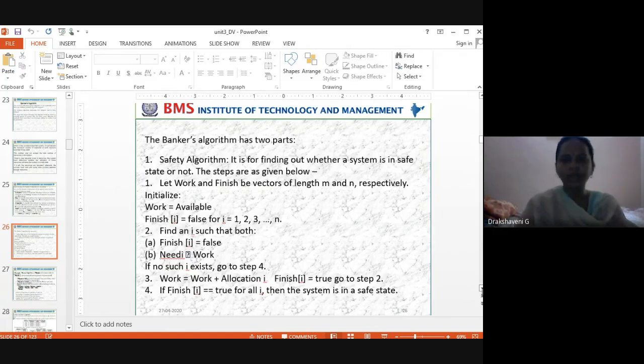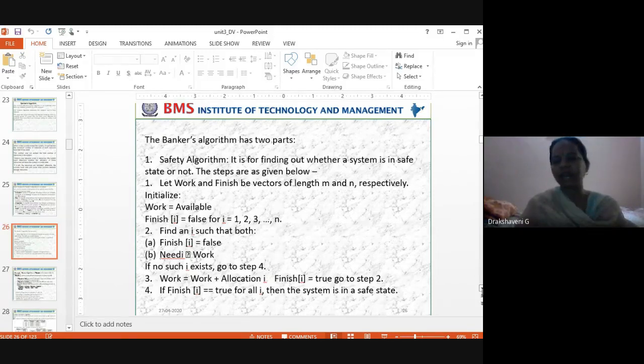And how will I do it? Here is the explanation. The steps are given below. Let Work and Finish be two vectors of length m and n. To do this process, we use two arrays. One we name Work, and the other we name Finish. The size of Work is m, and the size of Finish is n. Work is Available, that is, how much I have available to start.